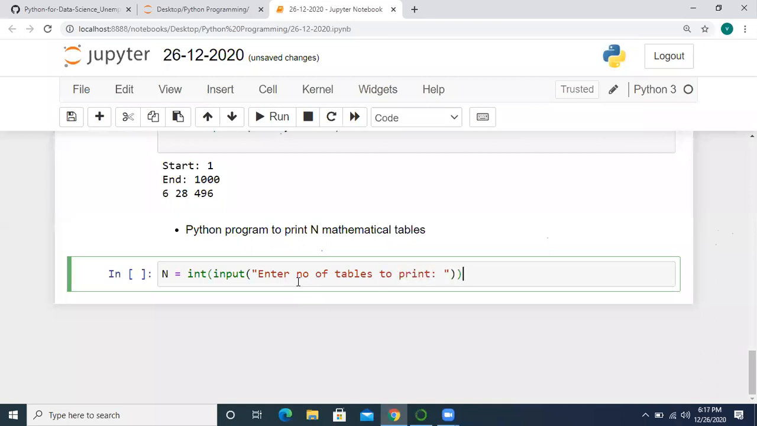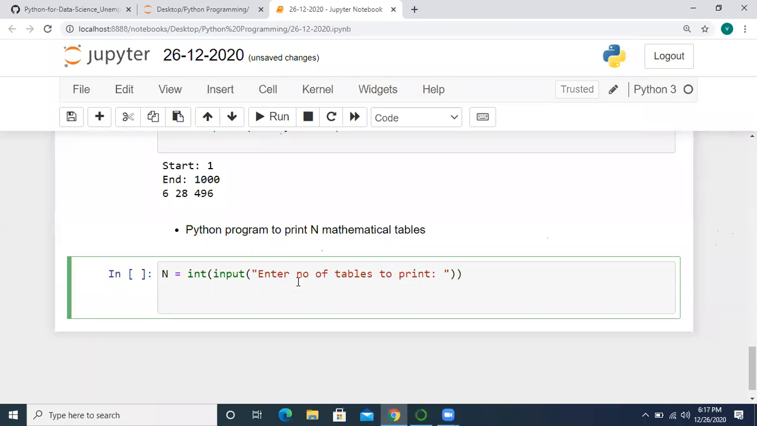After that, I'm going to start the loop for i in range of. Here we have to write two loops. One loop is for how many tables to print, starting from 1 to n plus 1. I also need the nth table, 1 to nth table. That's why I'm writing the range as 1 to n plus 1.